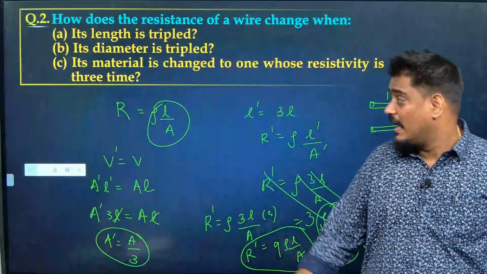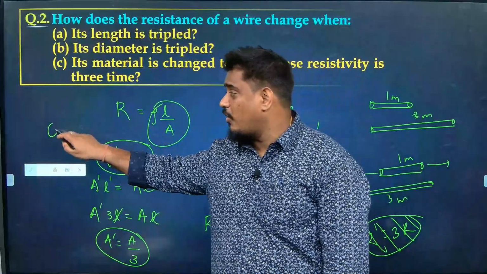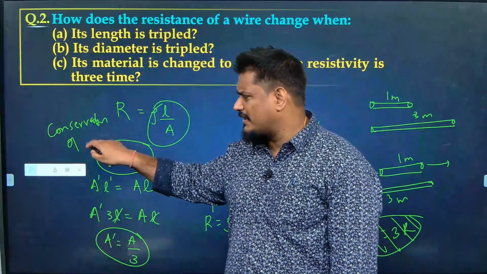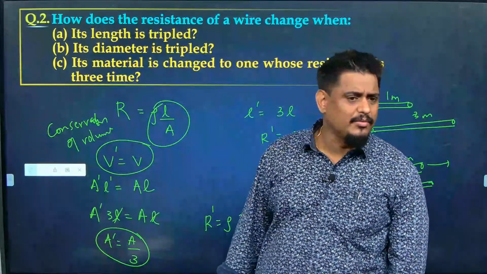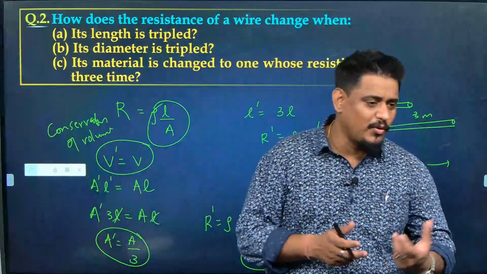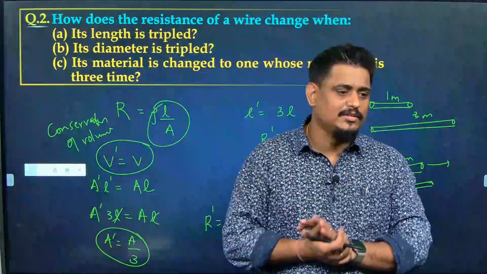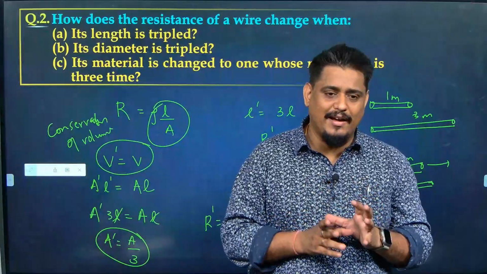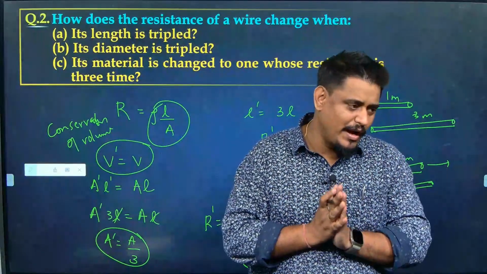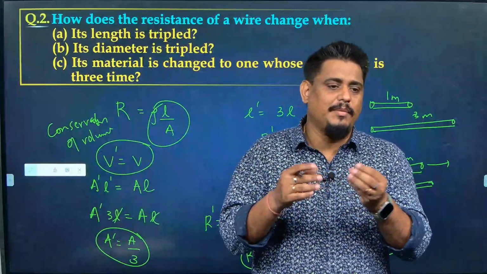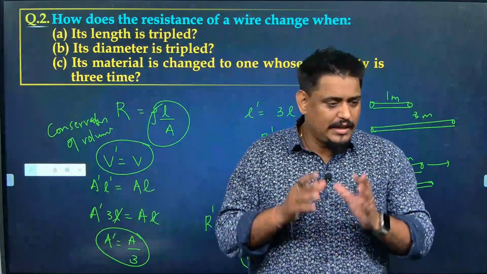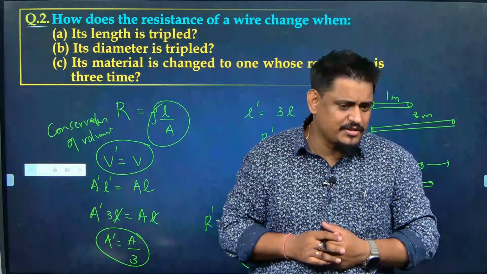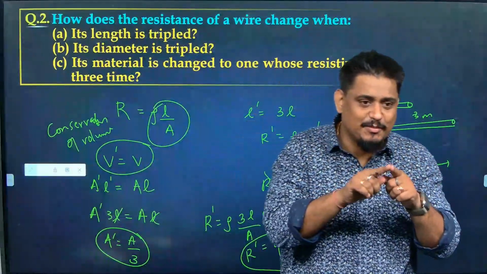I have used the concept of conservation of volume. I hope everybody is aware about this. You have studied in math, right? Surface area and volume. A sphere becomes a cone becomes something. Not studied till now, they will teach it very soon. But this is common sense, right? Maybe you can imagine clay. Spherical, ball shaped clay is there. The same clay you make into a cube. Do you think its volume will change? Its area will change, but volume will not change.